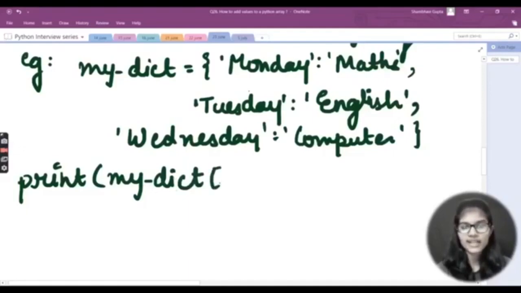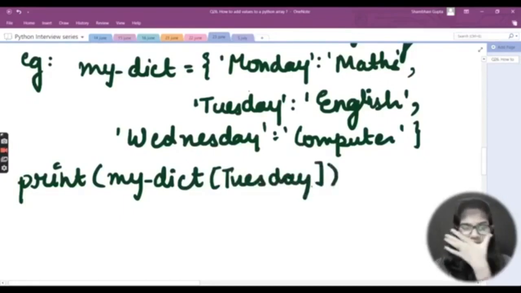Put the square brackets, and inside these brackets just write the name of the key which you are searching. Let's say I'm searching for Tuesday. I just want to see what value I have stored for that key, Tuesday. As soon as you run this, you will get the value that is English. That is the value associated with your key, Tuesday, right? So this is over.